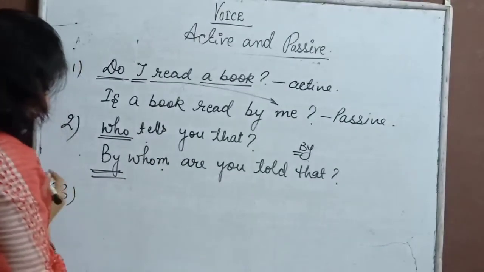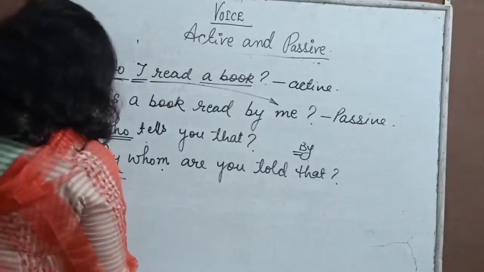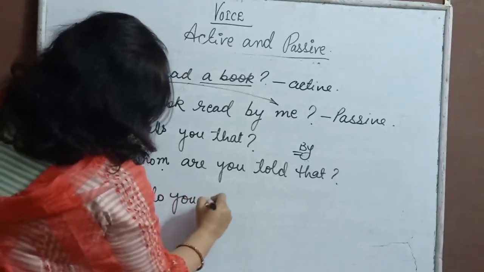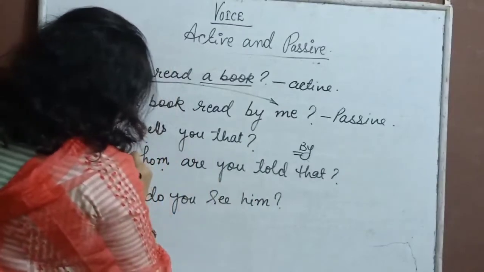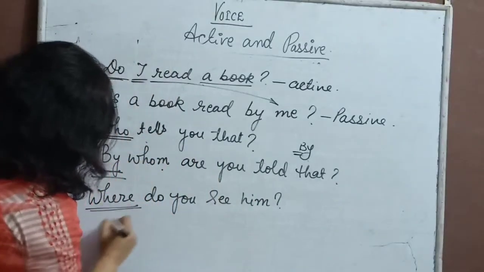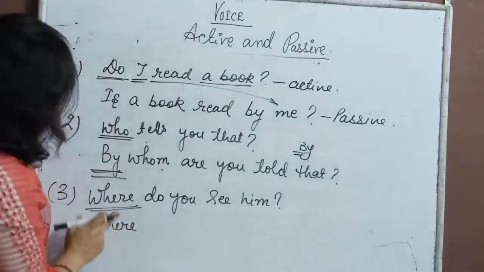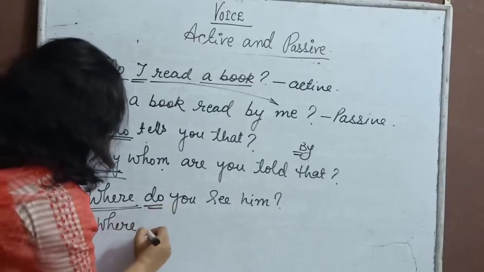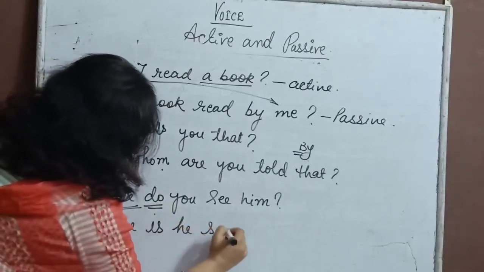The third sentence, where do you see him? How you are going to change it? The question words remain in the very beginning because you need to make interrogative. So where will remain as where. This do will change now. Where is he seen by you?